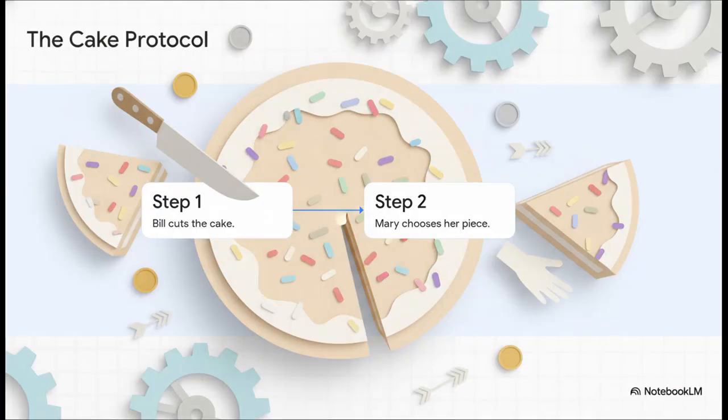And this brilliantly illustrates exactly how we do that. Forcing Bill to cut the cake, knowing full well that Mary gets to choose her piece first, solves the problem purely through structured incentives. Bill is now completely accountable for the division. Because he knows that if he cuts disparate pieces, Mary is absolutely going to ruthlessly choose the bigger one, it becomes his dominant strategy to cut that cake as perfectly equal as humanly possible. He's incentivized to act fairly, not out of the goodness of his heart, but out of pure, calculated self-interest.